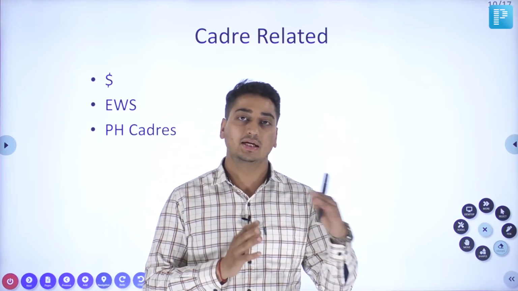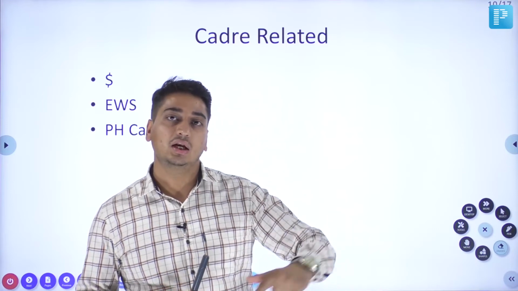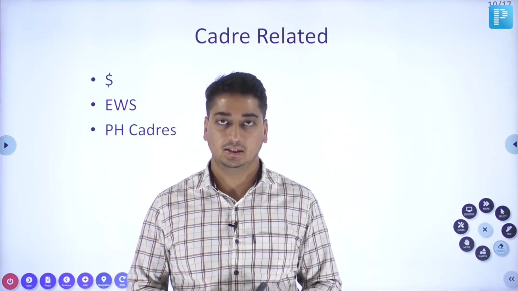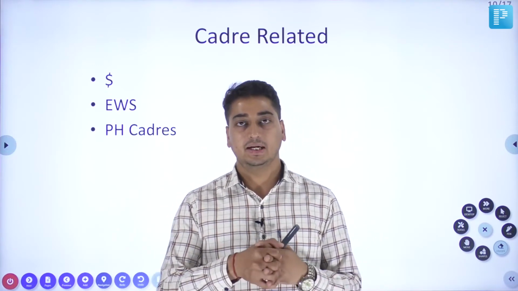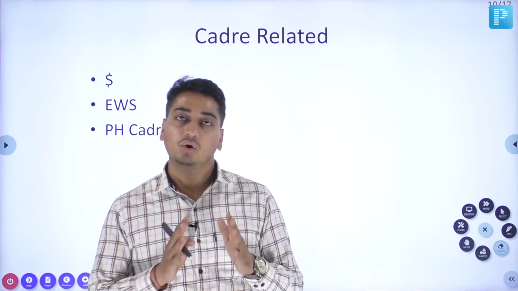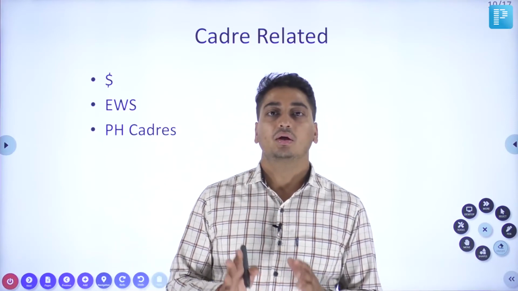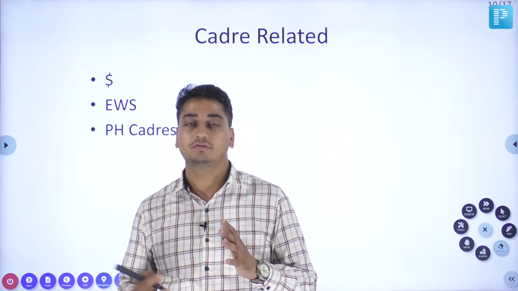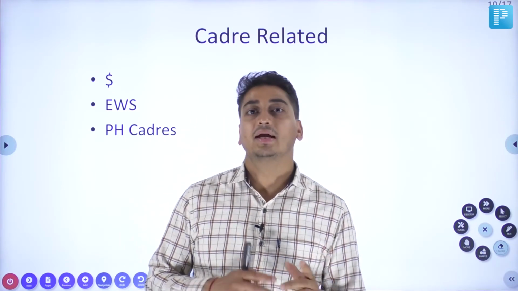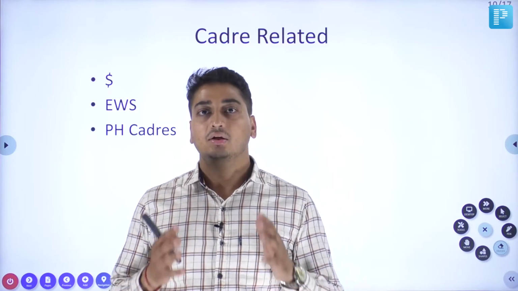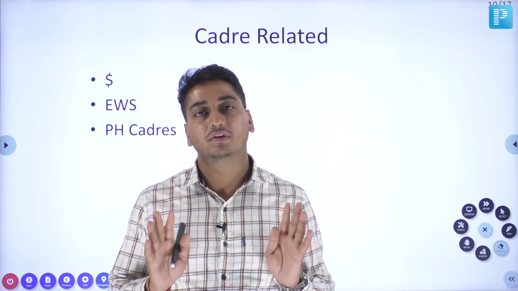Finally, how the system operates in case of EWS and PH candidates. In EWS, general vacancies are considered as EWS vacancies. So the allocation happens after the general category. Second is with regard to physically handicapped candidates. There, it's only 2 cadres. They are given a choice to select only 2. Rather than this elaborate system of so many cadres and zones, they have to select first their home cadre and second any nearby cadre. So it's the responsibility of the government to allocate cadres in one of these states.